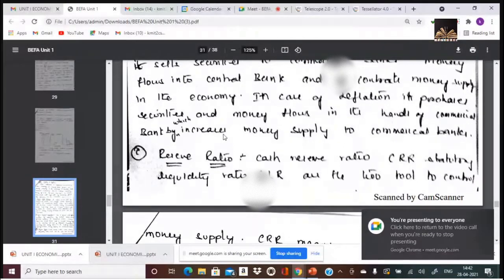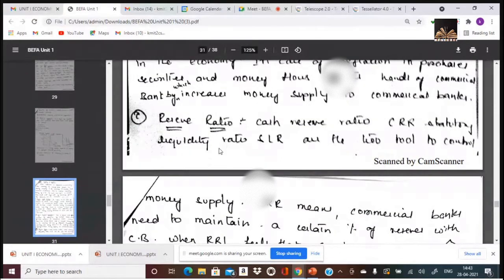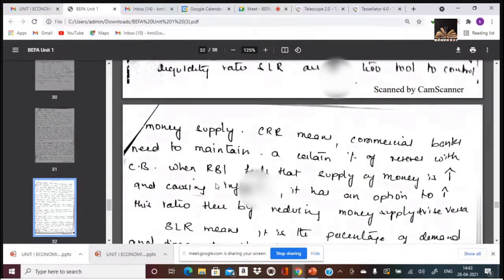reserve ratios. Reserve ratios constitute two, CRR and SLR. CRR refers to cash reserve ratio. SLR refers to statutory liquidity ratio. So what do you mean by CRR? CRR means commercial banks need to maintain a certain amount of reserves with the central bank in the form of liquid cash. Commercial banks need to maintain a certain percentage of reserves as CRR with the central bank.